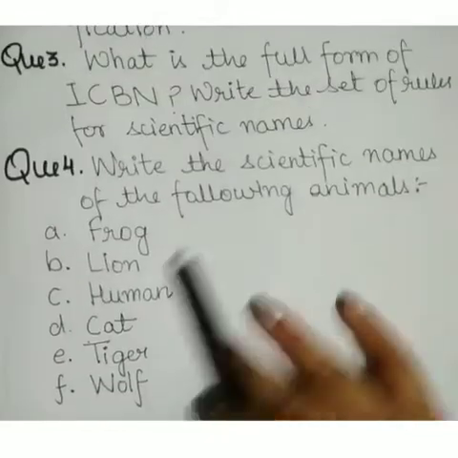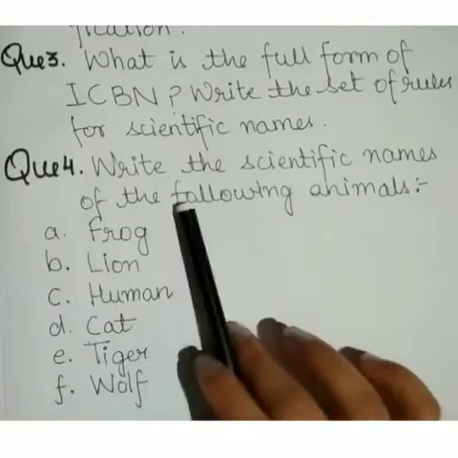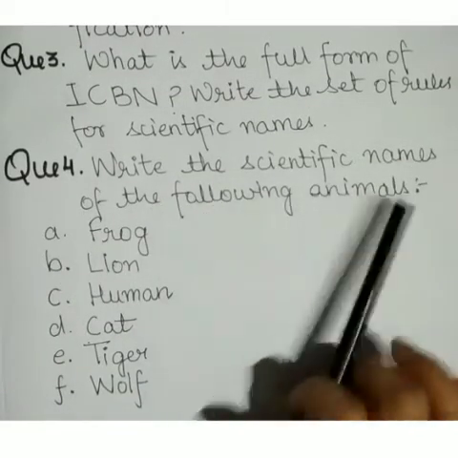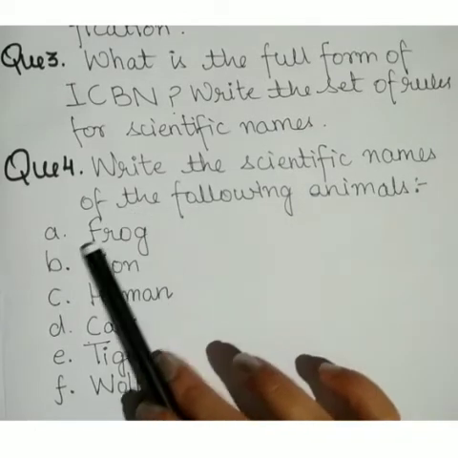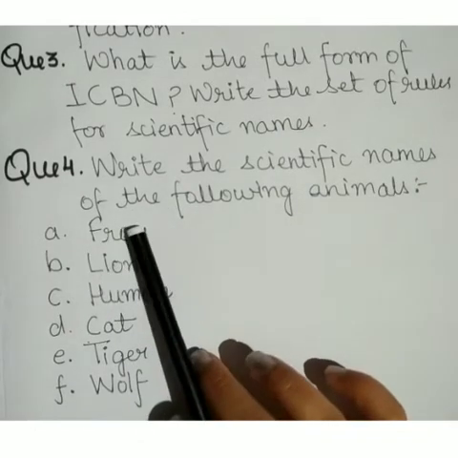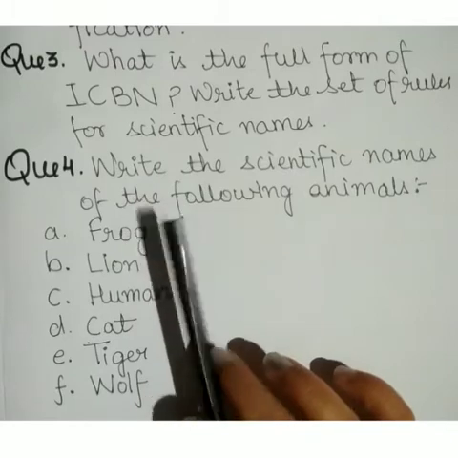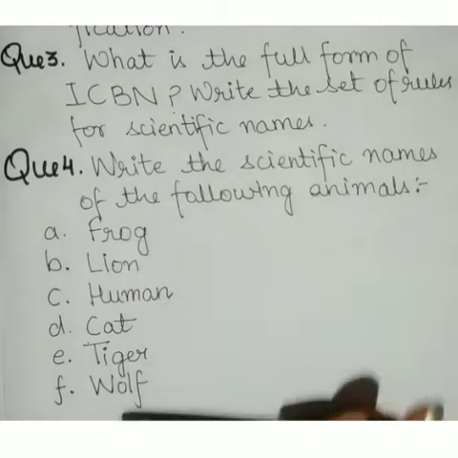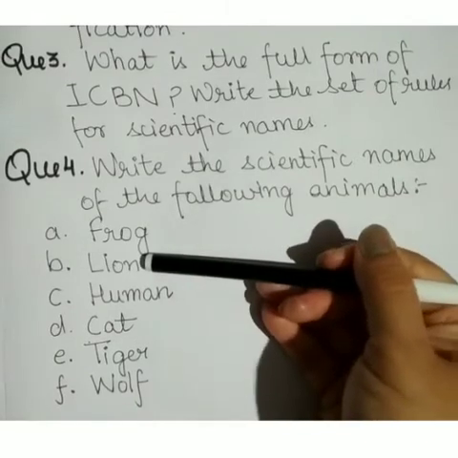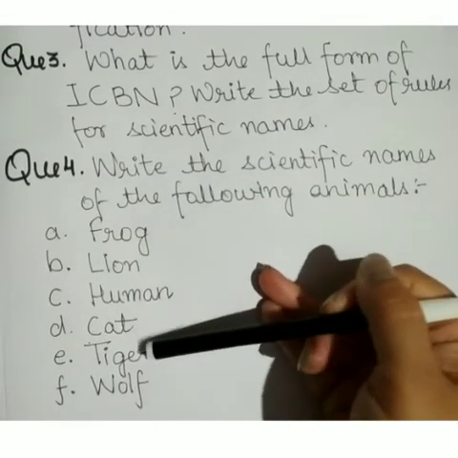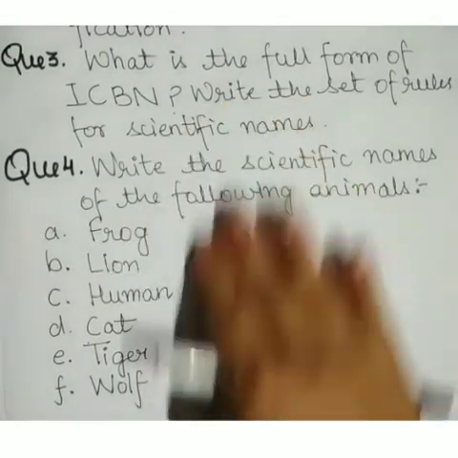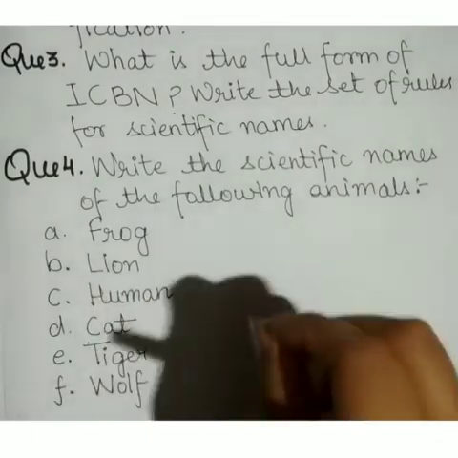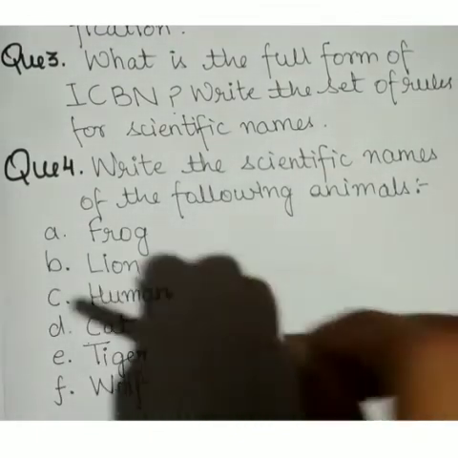Question number 4 is, write the scientific names of the following animals. For example, the scientific name for frog is Rana tigrina. This is how you'll be writing the scientific names of lion, then human, then cat, tiger, wolf. The answers are there in your textbook. It's just that you have to find them.